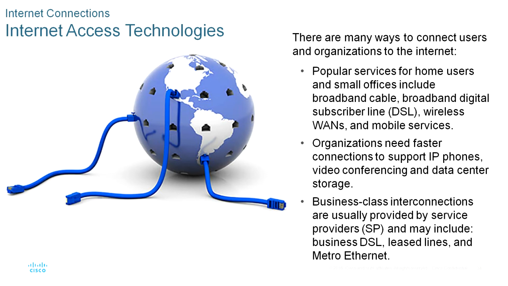Home users, remote workers and small offices typically require a connection to an ISP to access the internet. Connection options vary greatly between the ISPs and geographical locations. However, popular choices include broadband cable, broadband digital subscriber line (DSL), wireless WANs and mobile services.